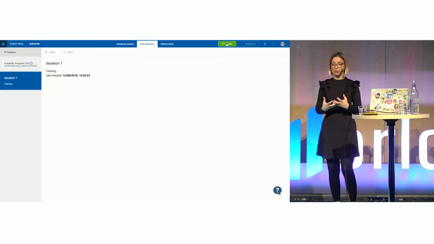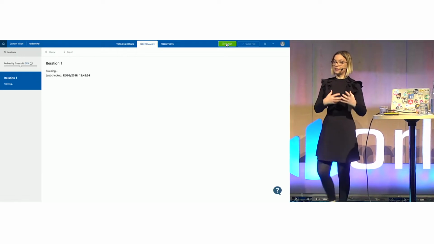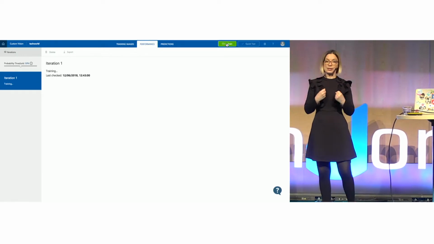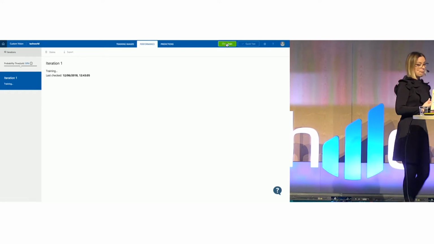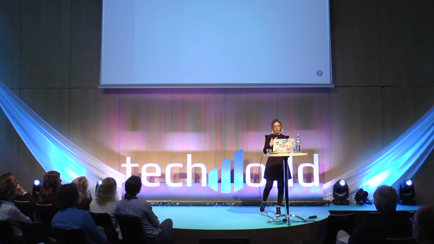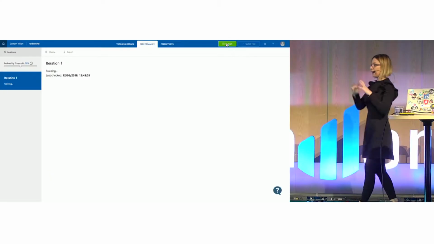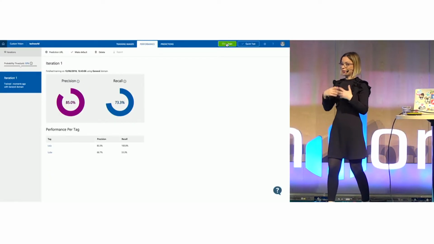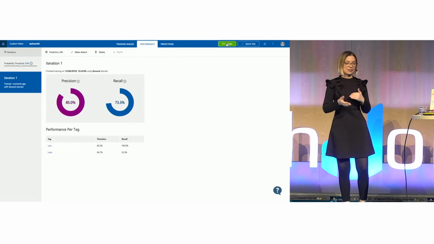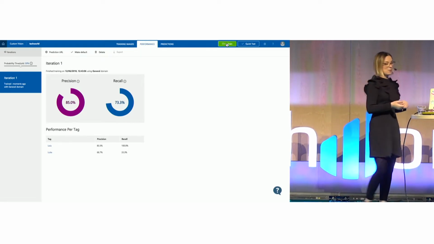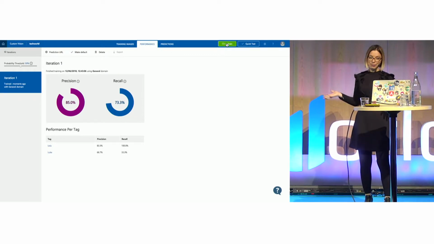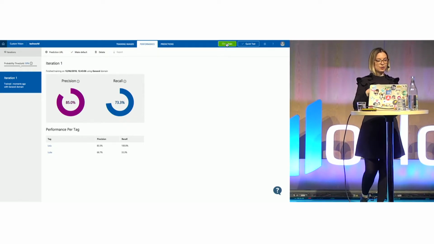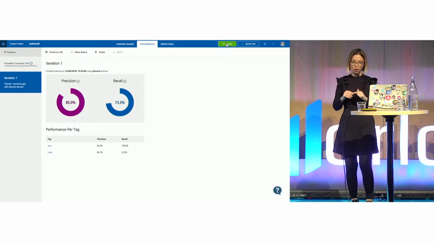And what this will give me is a new model that I can test against, and it will give me some performance data about this model. And a cool thing here is that every training session that you run is going to be saved as an iteration. And we can already see here, based on the pictures that I've submitted, we have 2 metrics: precision and recall.